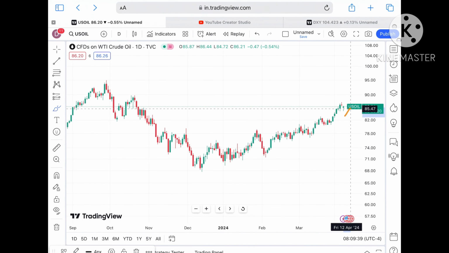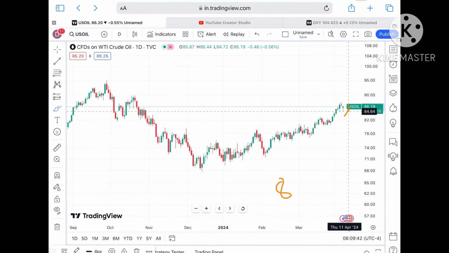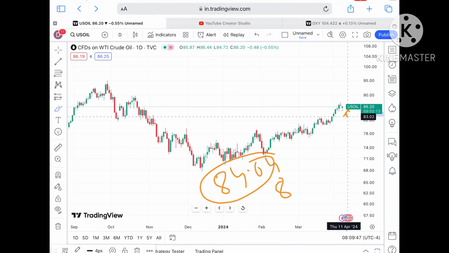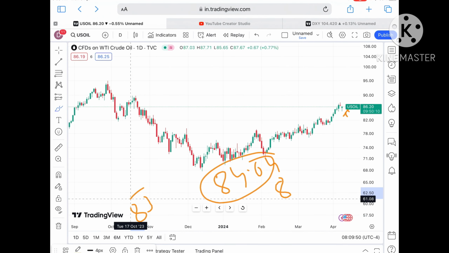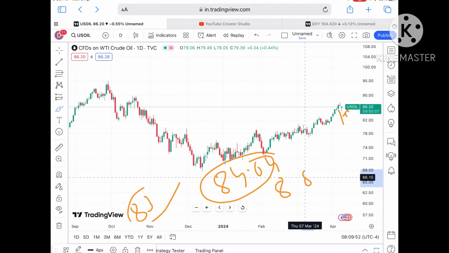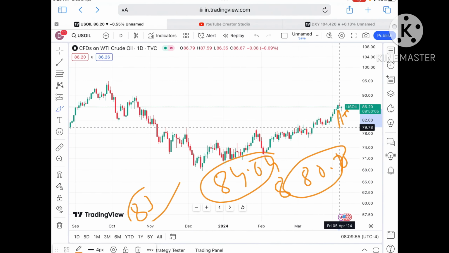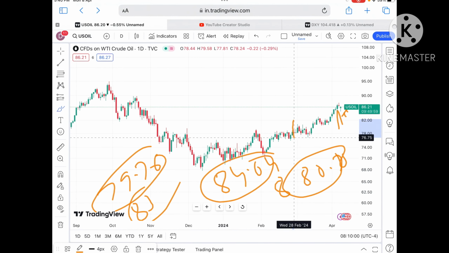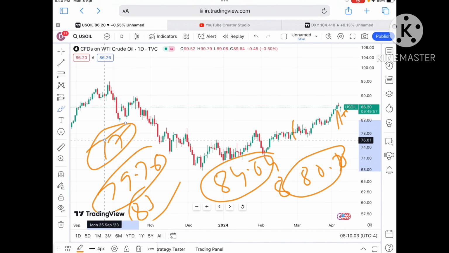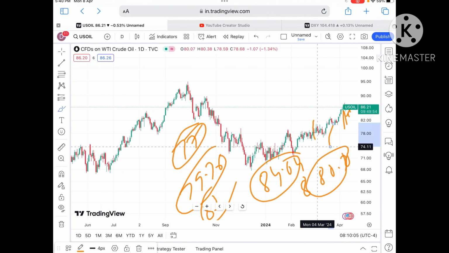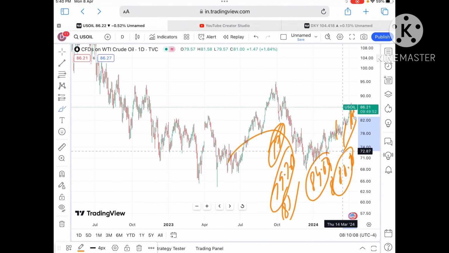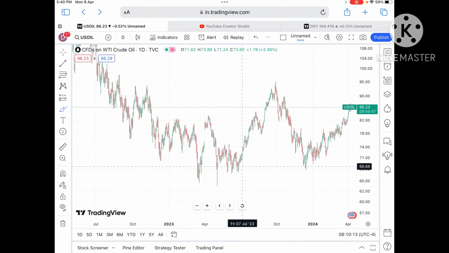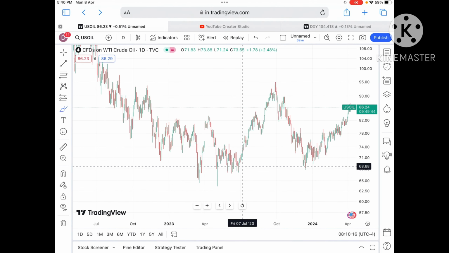Suppose the price doesn't sustain, it can come down again towards a level of 85.5, and as soon as the price goes below this level, it will touch a level of 84.64. Once the price falls below 84.64, chances of touching a level of 83 will be there, and from there a probability of going towards 80.75. Once the price goes below 80.75, the probability of touching 79.76 will be there, and from there a level of around 77. Once the price falls below 77, there will be a probability that it can come down, and a probability of touching 75 will be there, and then it can go towards 74. As soon as the price goes below 77, I'll make another video explaining where it will go.